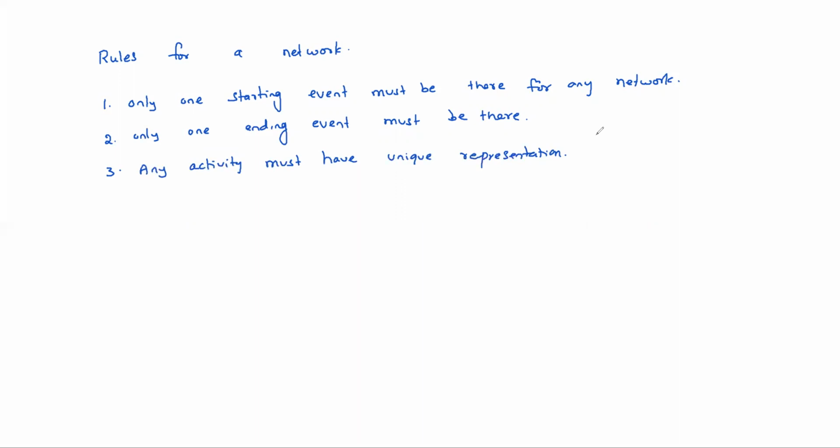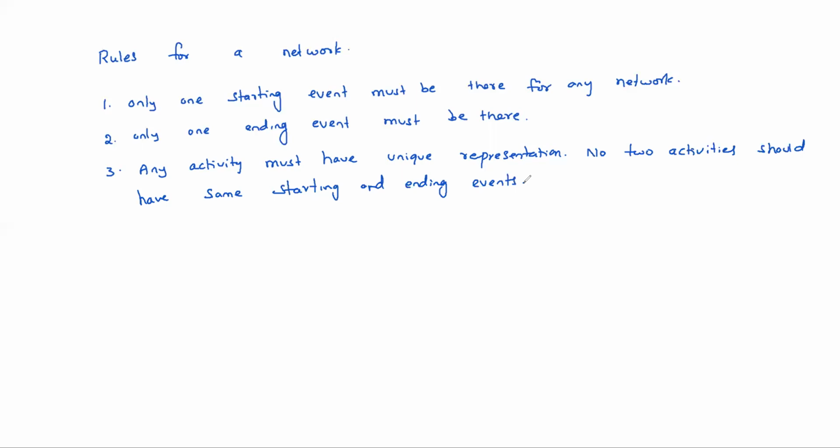Two activities should not have the same starting and ending events. This is a very important rule.